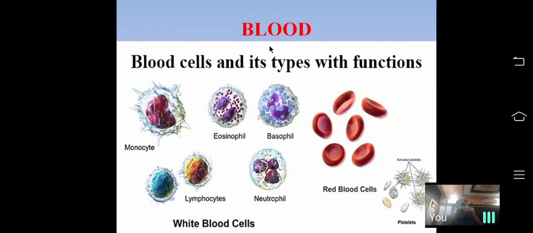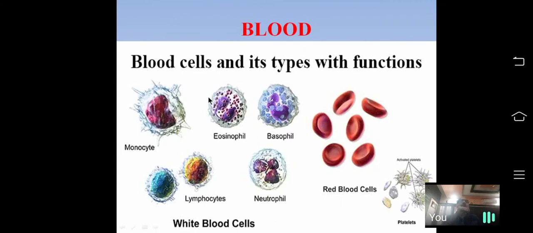What are the components of the blood? Blood has four components: plasma, red blood cells, white blood cells, and platelets.